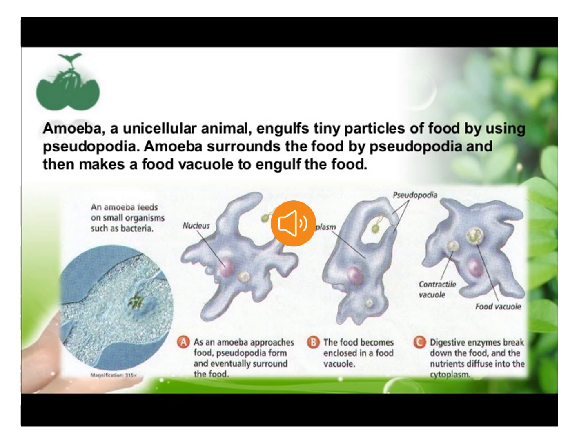Now, there are two types of organisms, unicellular organisms and multicellular organisms. Uni means one and cellular means cell. That means the organisms which have one cell are called unicellular organisms, whereas the organisms which have multiple cells are called multicellular organisms. Examples of unicellular organisms are amoeba and paramecium, and examples of multicellular organisms are all animals. Humans are multicellular organisms. Now let's study how nutrition is obtained in unicellular organisms.